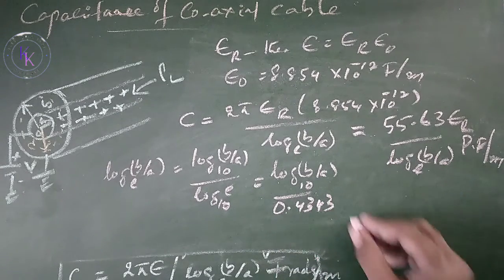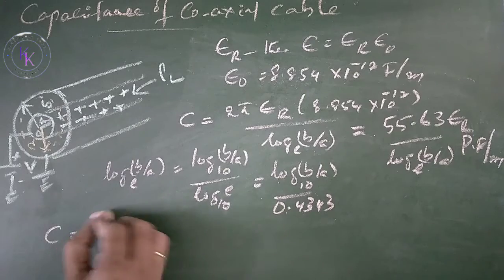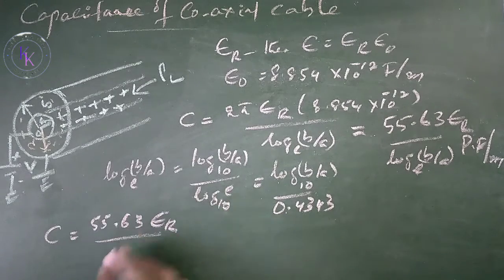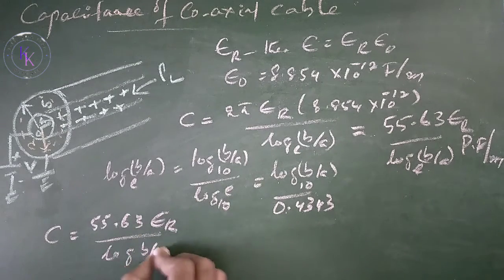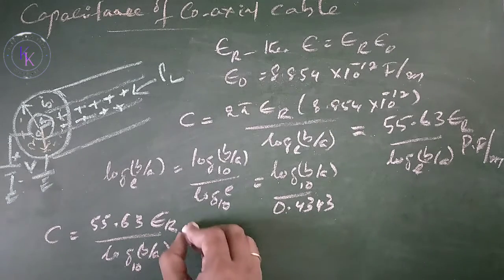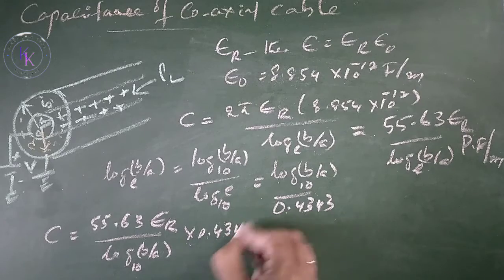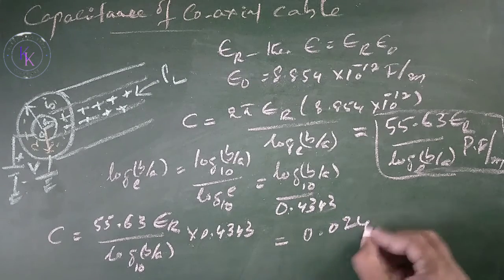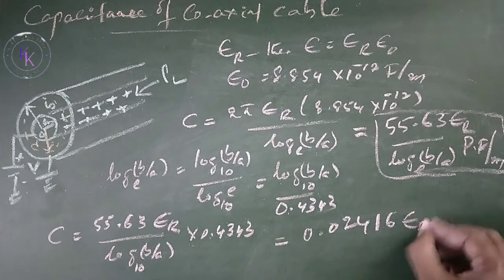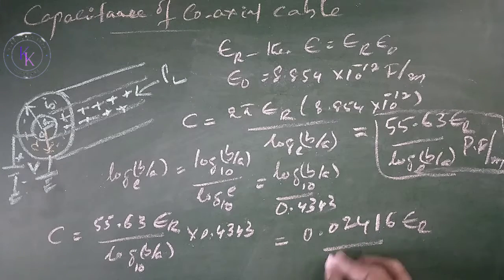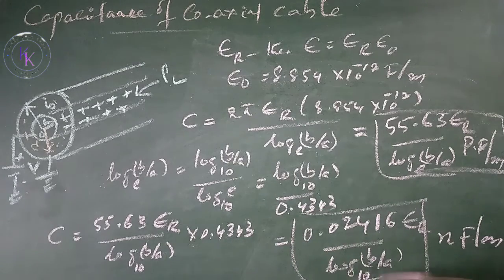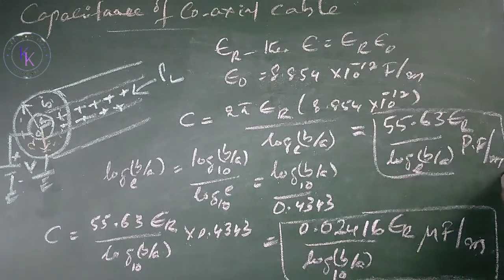Substitute this value in this, then C equals 55.63 epsilon R divided by log B by A to the base 10 into 0.4343, which equals 0.02416 epsilon R divided by log B by A to the base 10 nanofarads per meter. This is in the base e form.